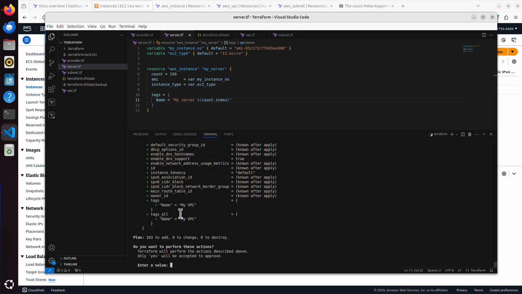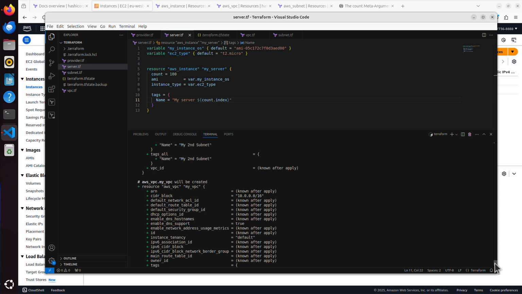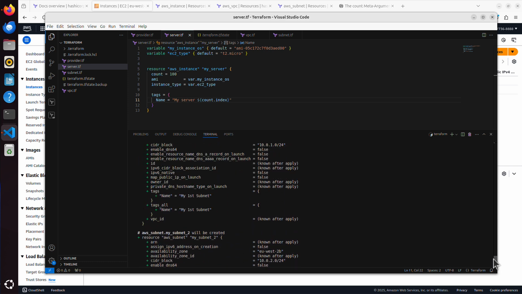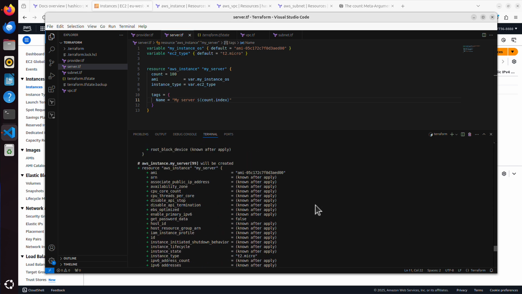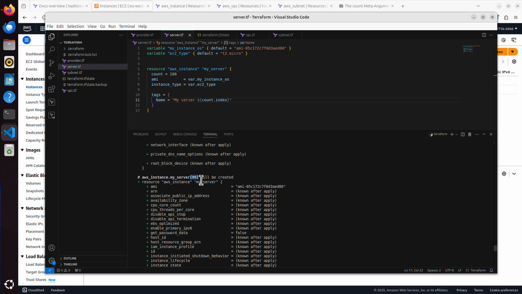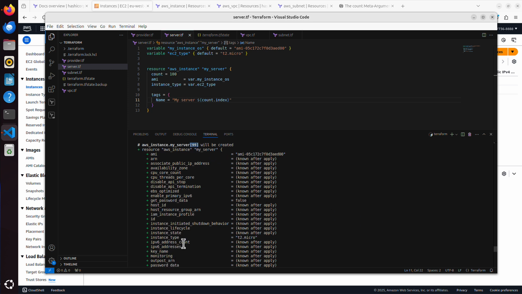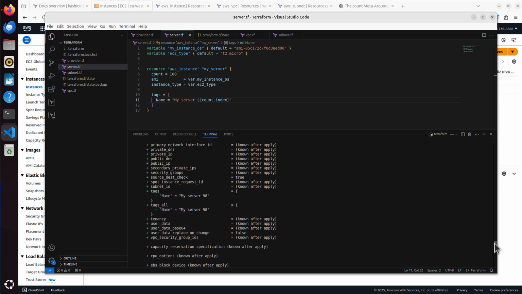Let's see what happens. It says 103 to add. That sounds about right, because we have 100 instances, which means 100 virtual servers, plus VPC, plus 2 subnets. And if we check what's here, it's VPC, it's subnet 2, subnet 1, and then we've got our instances. And this is this index number I was talking about. For example, this one is 99. I just wanted to double check it's t2.micro. Yes, that's fine. If we go further up, we've got 98, etc.